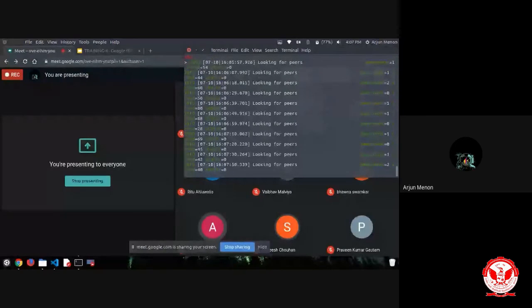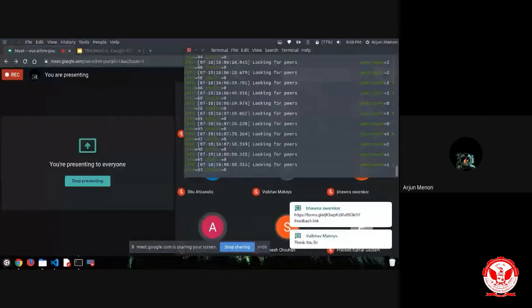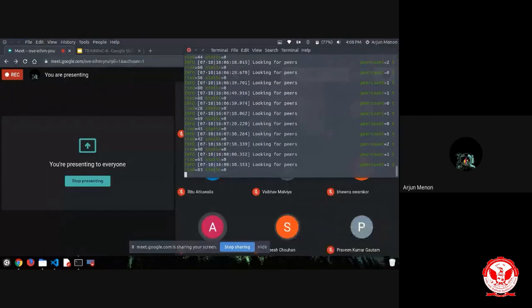We need to initialize Geth in our system to initialize a private blockchain network. And to interact with the smart contract, we need to deploy it in the private blockchain. For that we have Truffle. So in the next session, we'll be doing that, that is tomorrow. Hope you all understood the session.